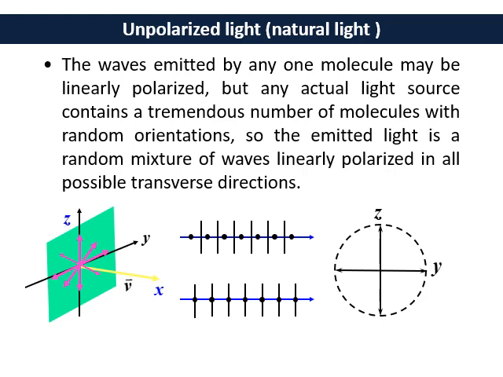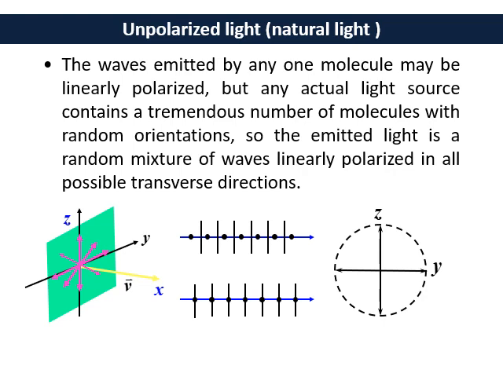But any actual light source contains a tremendous number of molecules with random orientation. So the light source has a large number of molecules emitting light waves in different directions. All are linearly polarized light, but the orientations are in random directions.